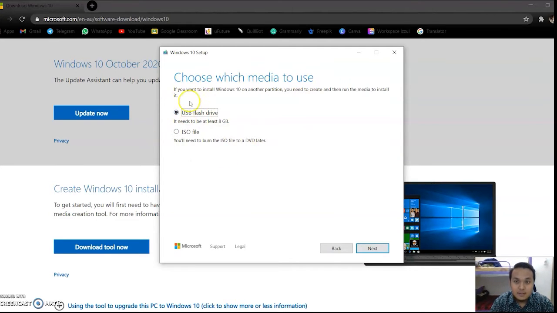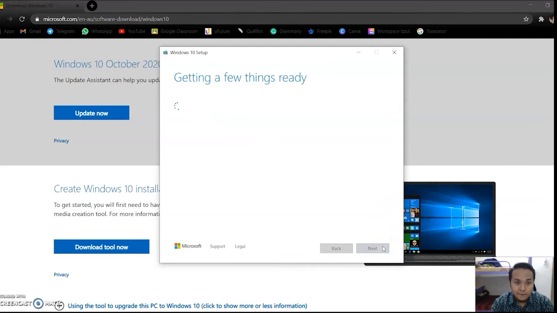So for choosing which media to use, there are two that we can choose. So we choose the USB flash drive. So we click next. So we wait several minutes again, and this is the downloading of Windows 10 and its progress.